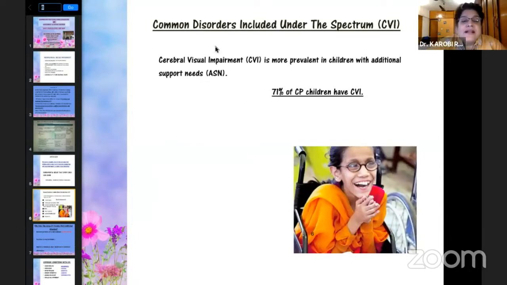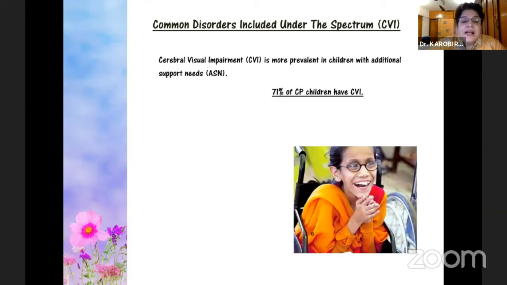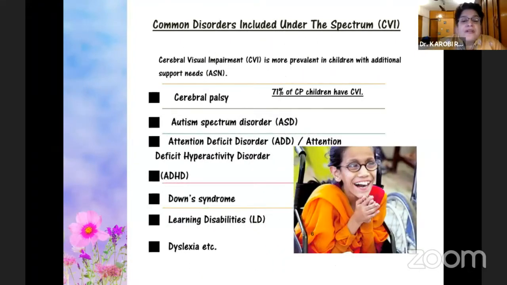Now, it is important because there is a whole lot of conditions like cerebral palsy, autism spectrum disorder, ADD, ADHD, Down syndrome, learning disabilities, dyslexia, etc., which are common with this kind of condition, and 71% of CP children have CVI.